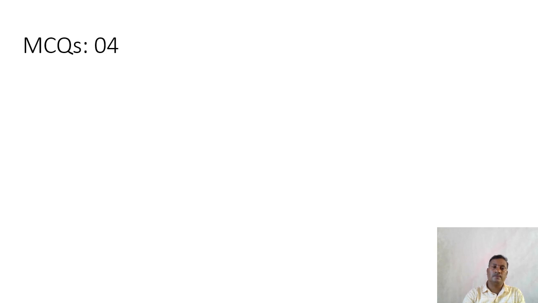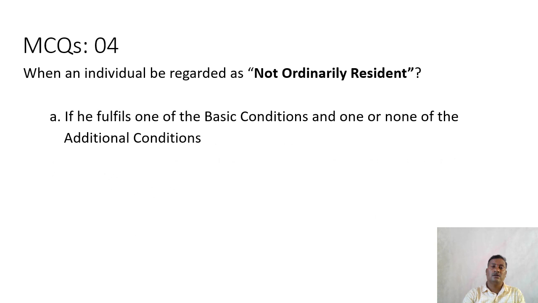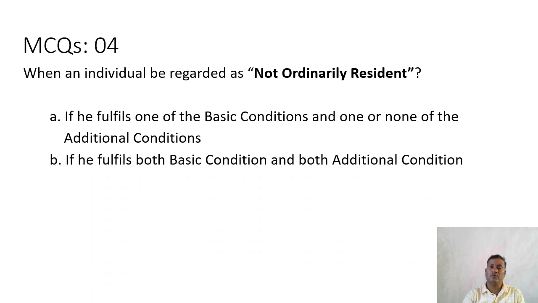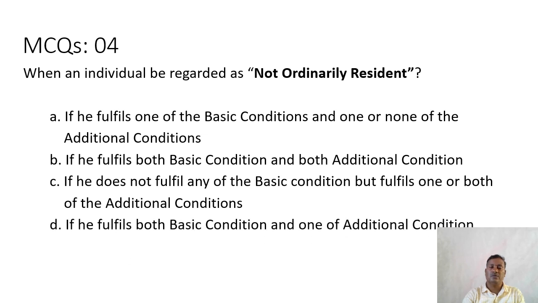MCQ 4. When is an individual regarded as not ordinarily resident? If he fulfills one of the basic conditions and one or none of the additional conditions. If he fulfills both basic conditions and both additional conditions. If he does not fulfill any of the basic conditions but fulfills one or both of the additional conditions. If he fulfills both basic conditions and one of the additional conditions.